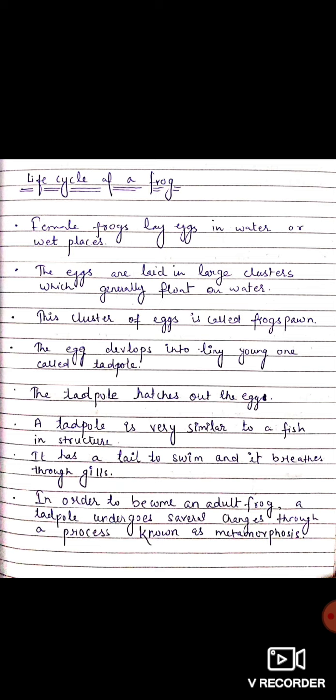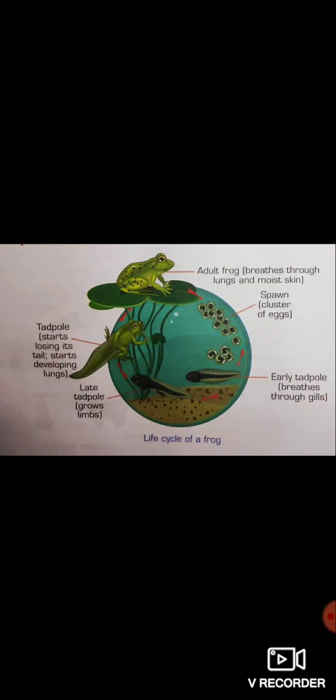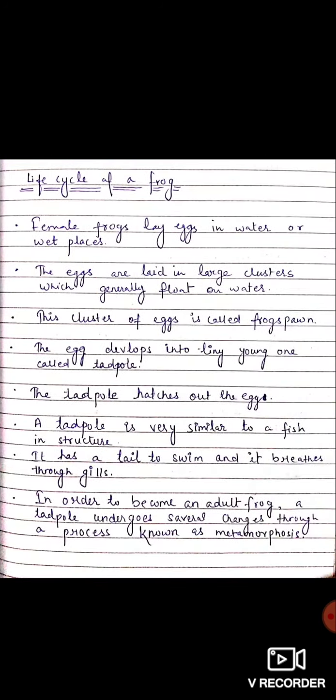The eggs are laid in large clusters which generally float on water. You can see here these eggs are in a cluster. Cluster means a group of similar things that are close together. You can see that all these eggs are very close to each other. This cluster floats on water and is called frogspawn.